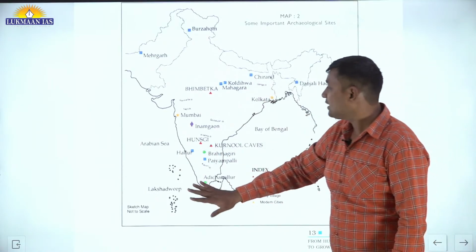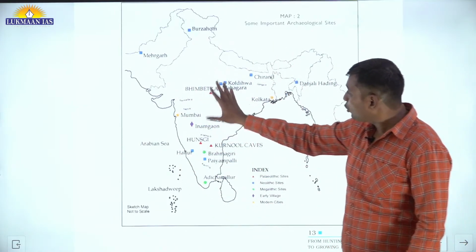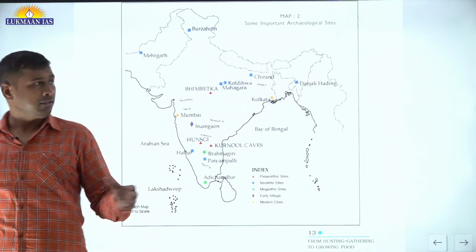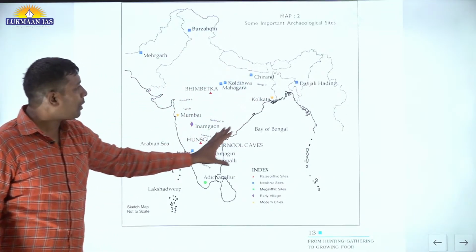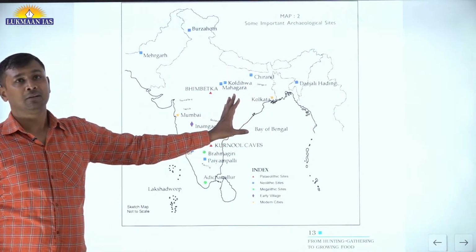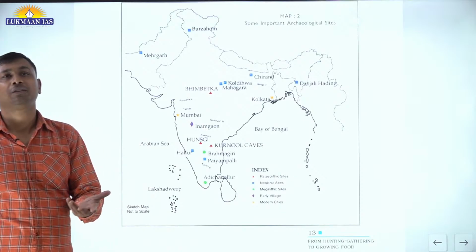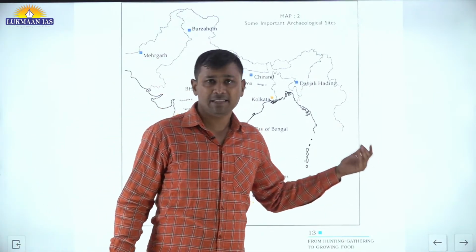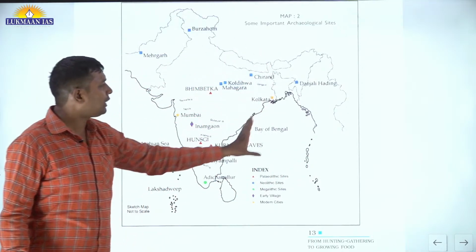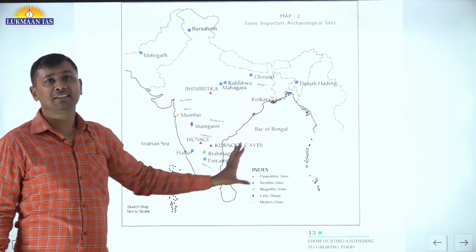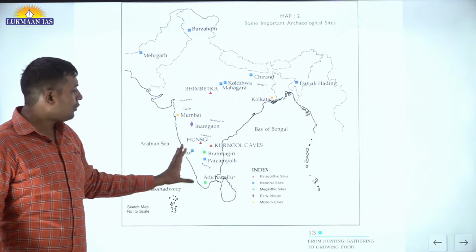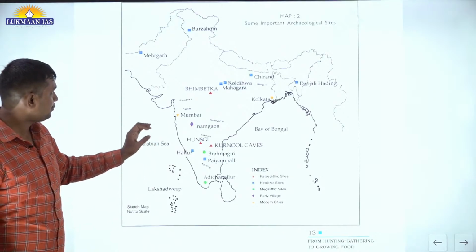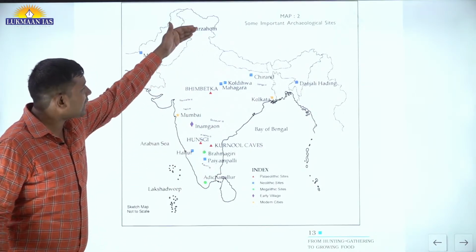When we go through this map, it gives the perception that it is talking about the stone ages. The Paleolithic, Mesolithic and Neolithic are basically the stone ages. So important sites in the Indian subcontinent related to the stone age have been given. We will be starting from the top.